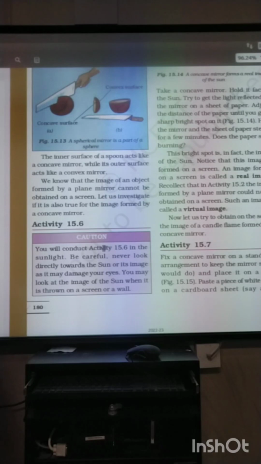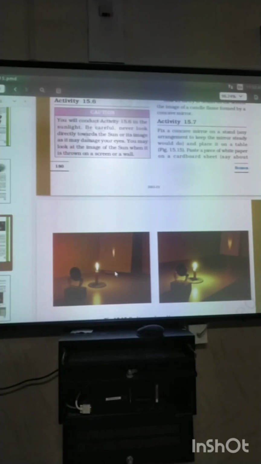Now the question is, as I have told you that I will be explaining in the next video, what is the difference between real and virtual image? These two diagrams are showing the real images.